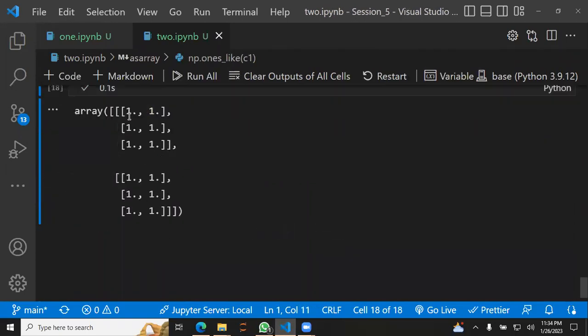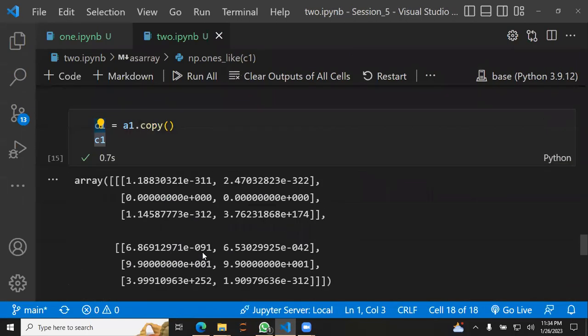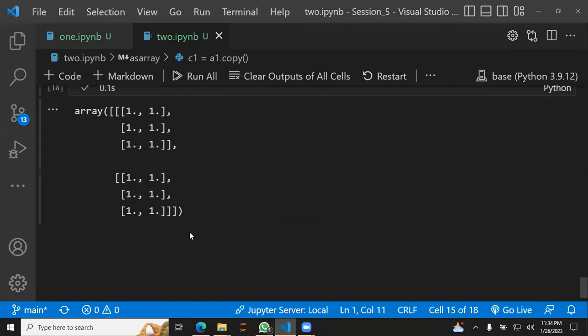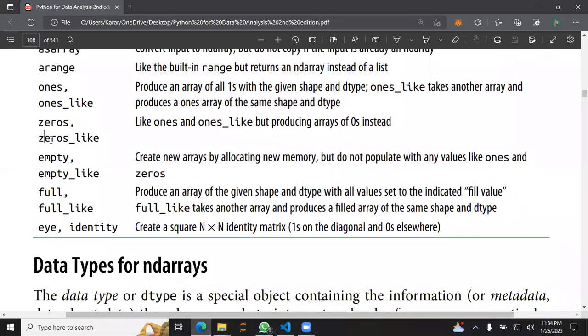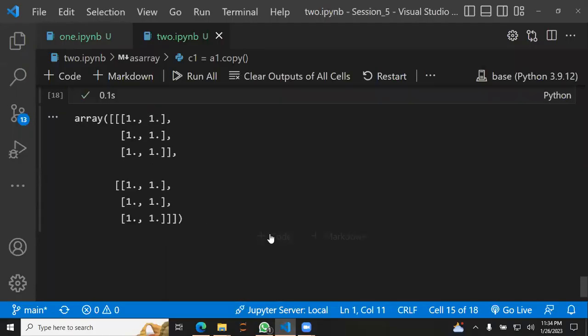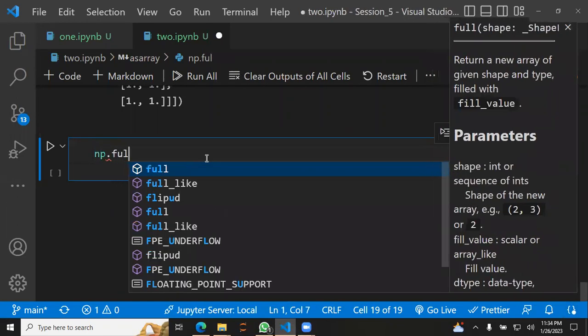So I'll get the array filled with 1, but the shape of that array would be exactly like this. Zeros_like is exactly the same. Empty, we already saw that. Empty_like is the same. Full is something like, do you remember what full was for?